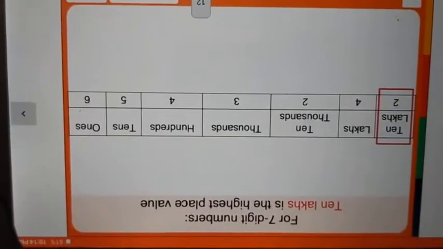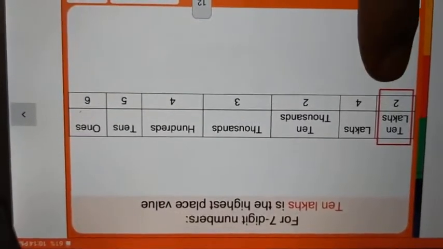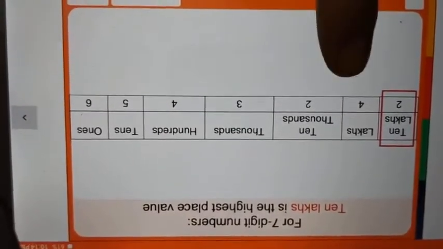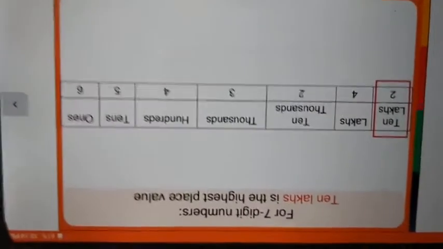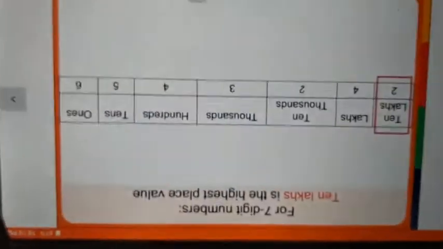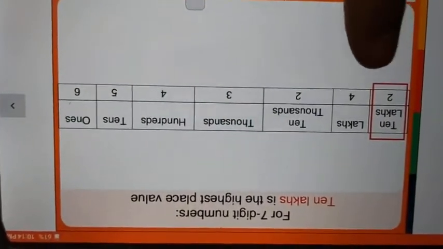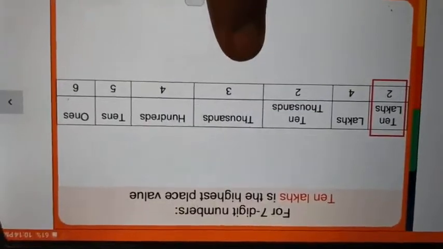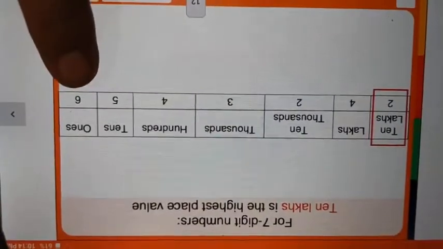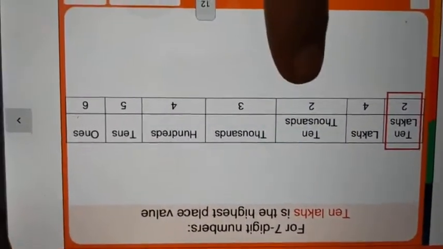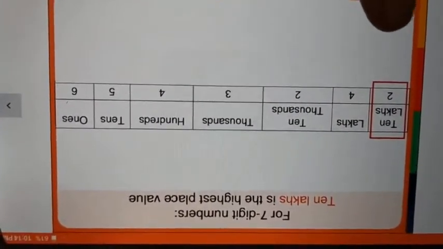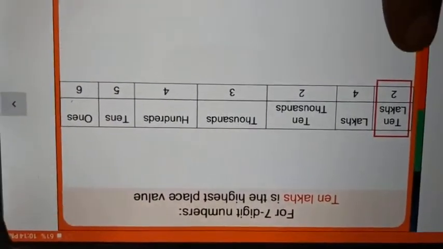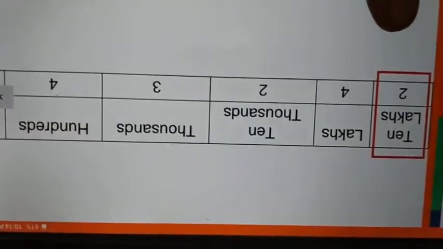So 24 lakhs 23,456. Now look at this. 24 lakhs 23,456. But the highest place value is, look at this, 10 lakhs. 10 lakhs is there. Okay.